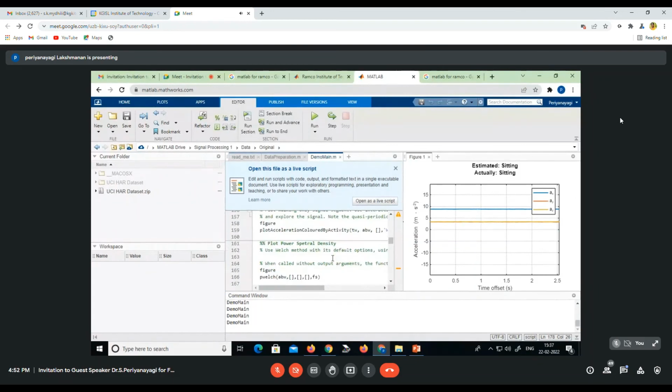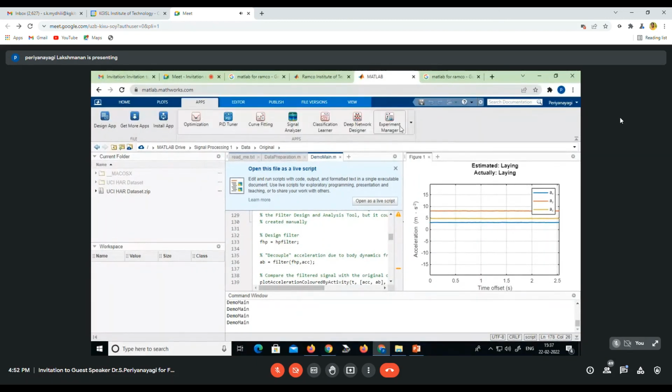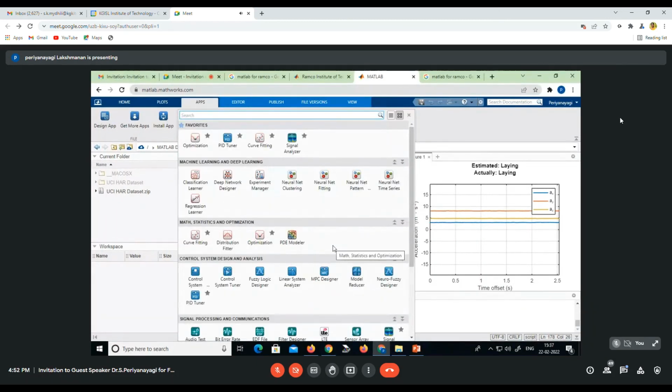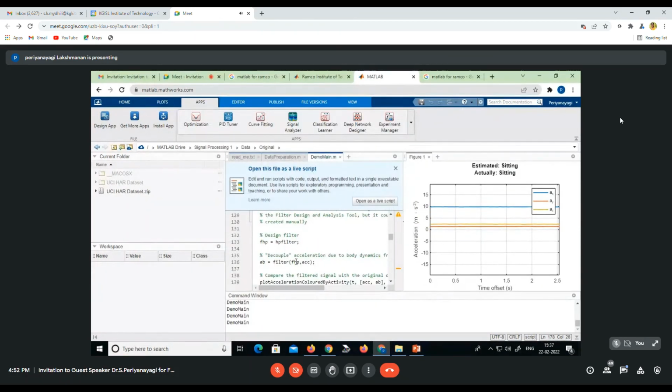So if you see, here you have a high pass filter. For giving input to the high pass filter, you have to go here and open this application where you have filter designing. And you can give the specification of your high pass filter so that it will filter only the human activity walking and give us an output. So it will take some time.